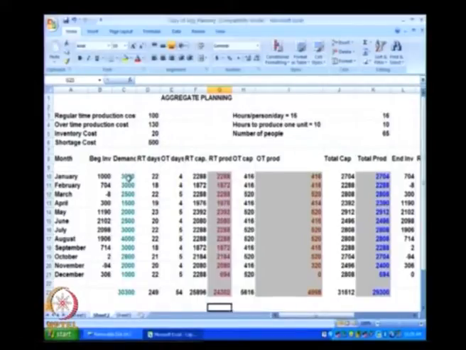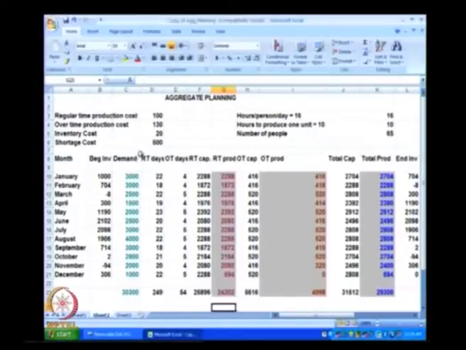We also assume, by looking at this data, that this forecast is for a product which exhibits certain seasonality. So there is a demand, which is the forecast of the demand, shown here. Now, let us assume that there is a beginning inventory of 1000 units available at the beginning of January for use.